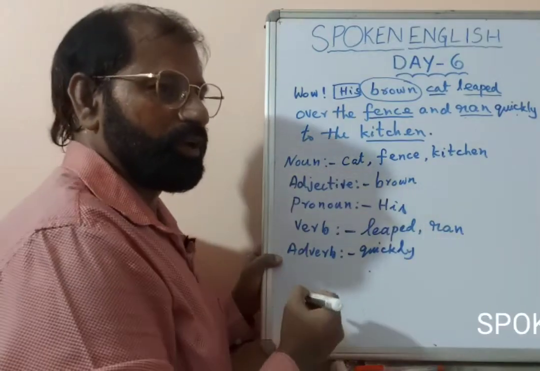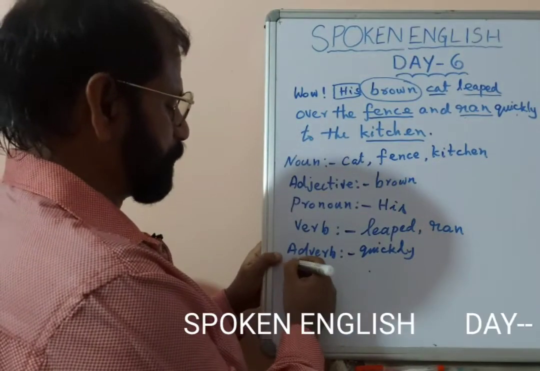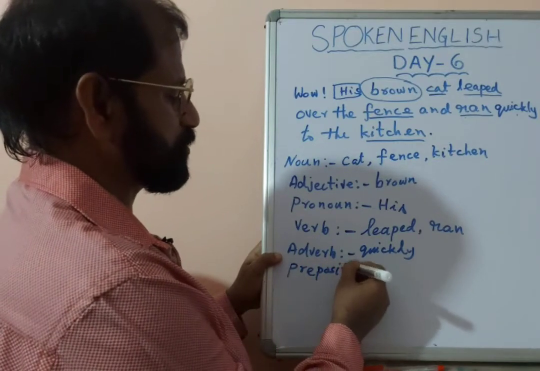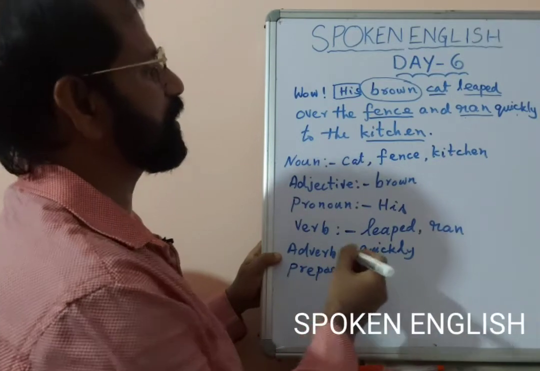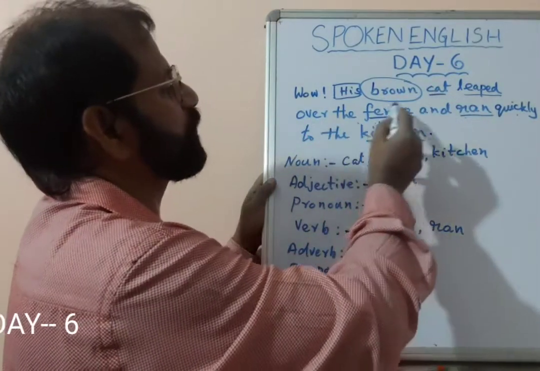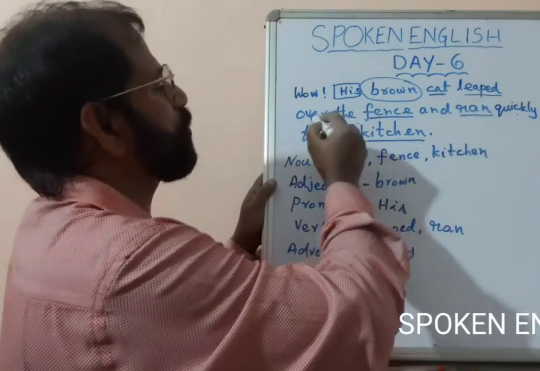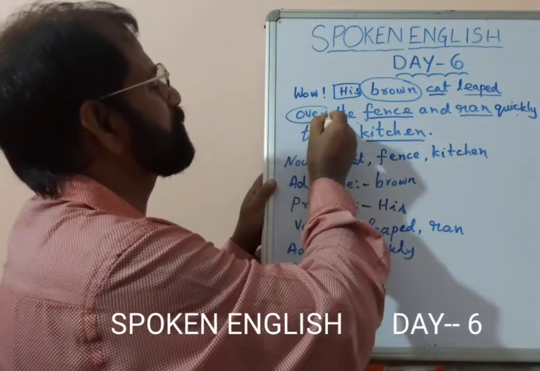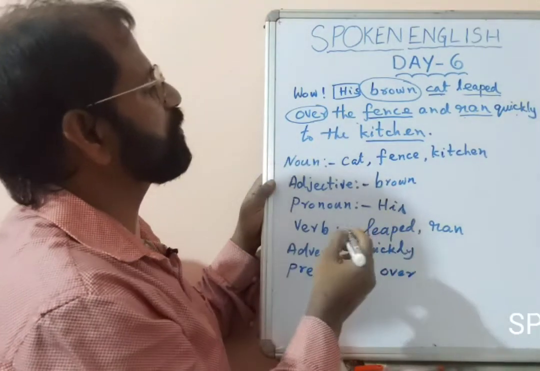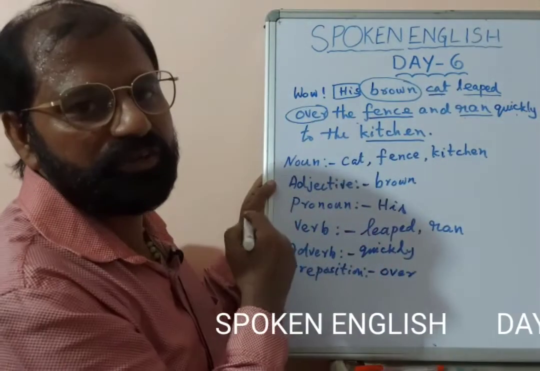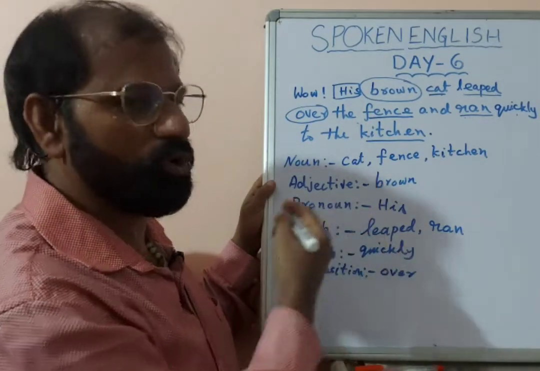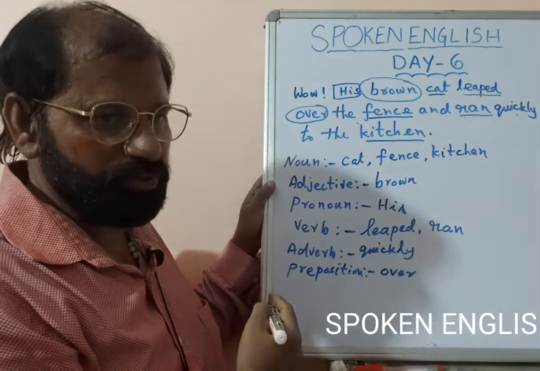Right? Now we have the preposition. Now what is the preposition here? Preposition is a connecting word. See, the cat leaped over the fence. Cat leaped over the fence. So over is the preposition. There is a relation between the cat and the fence. What is the relation? Leaped over the fence. So over is the preposition.